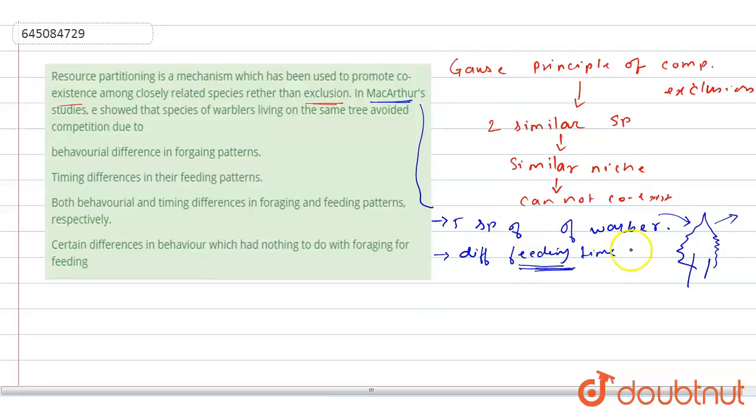Even though they have a similar niche and are feeding on the same tree, if the time is different, they can coexist together. So because of the feeding time, they can coexist together.